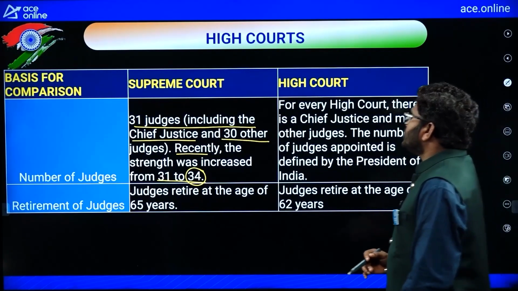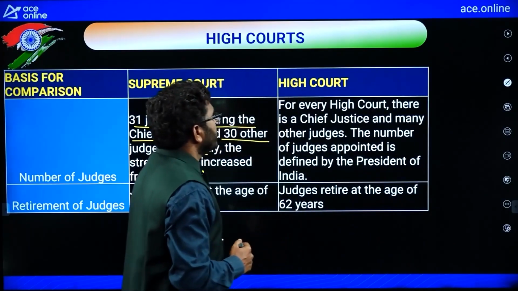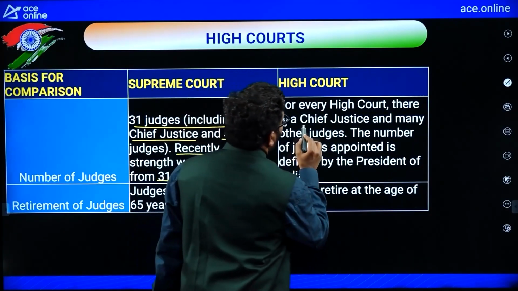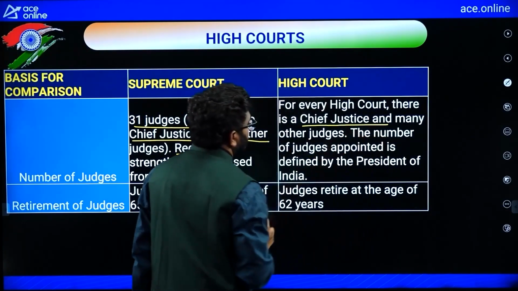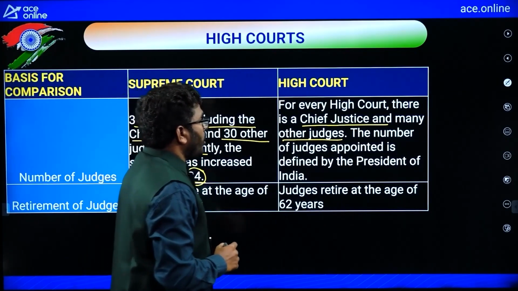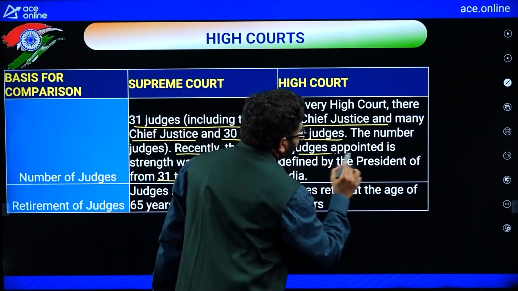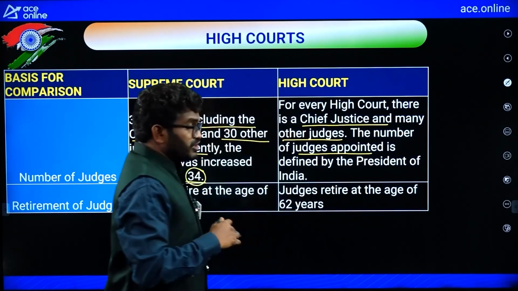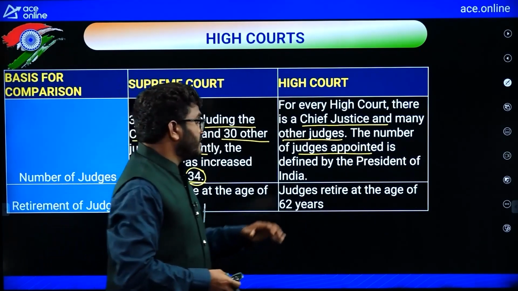Now, for every High Court, there is a Chief Justice and other judges. The number of judges appointed is defined by the President of India. So, the number of judges in a High Court is decided by the President of India.